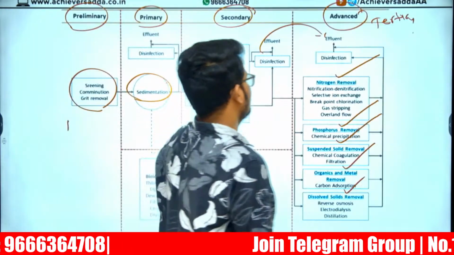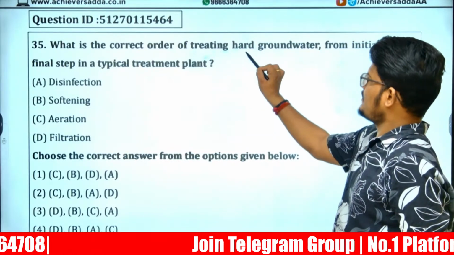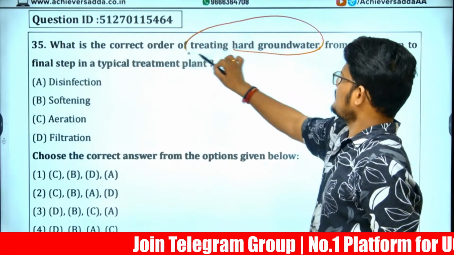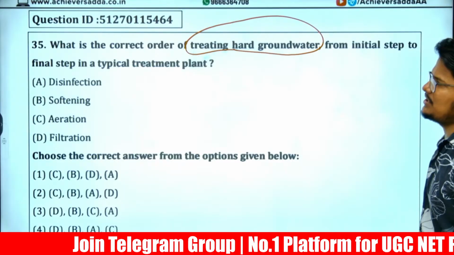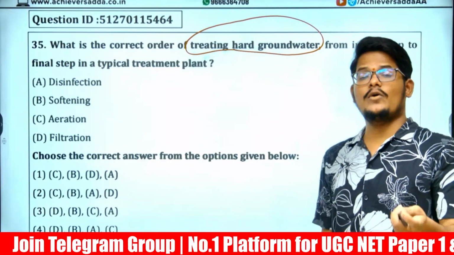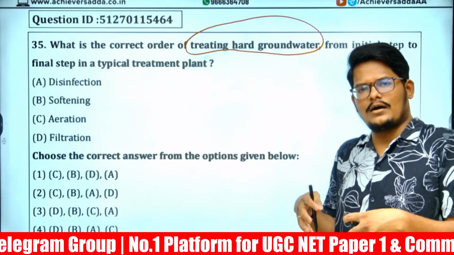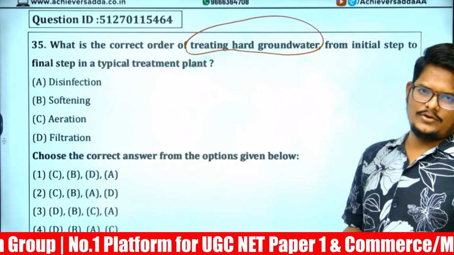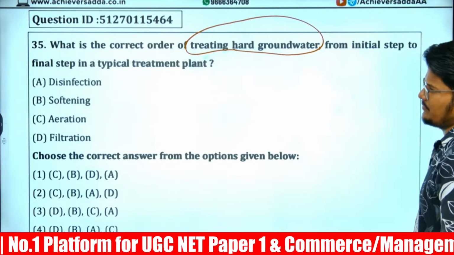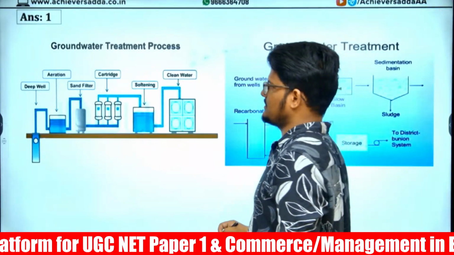Option number 4 is the one. Next, another question. What is the order of treating hard groundwater from initial to final step? Groundwater means water inside the ground. How do we process it to make it fresh water for drinking purposes? There is a 4-step process here.